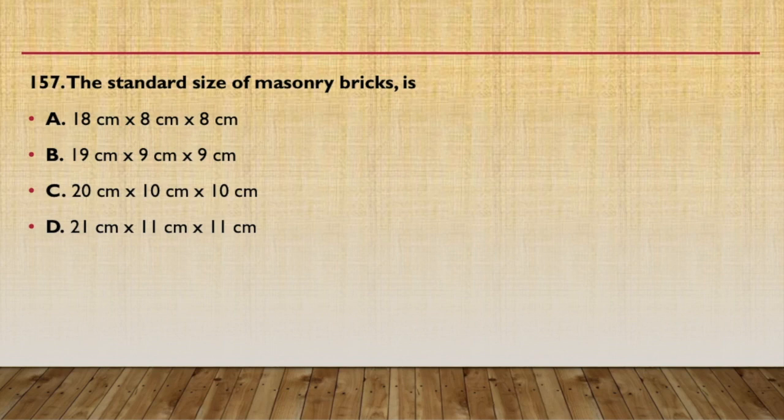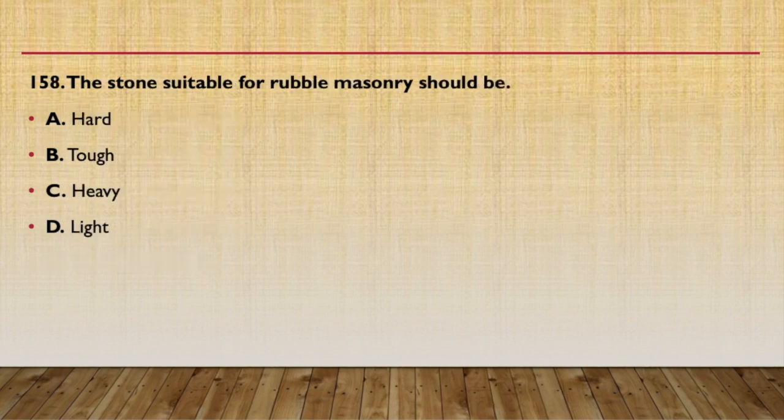The standard size of the masonry brick is 18 by 18 by 8? This is a very easy question. We should not discuss it. It is 19 centimeter by 9 centimeter by 9 centimeter. B option is correct. The stone suitable for rubble masonry should be hard, tough, heavy, or light? For rubble masonry purpose, we should use hard stones. Always remember this. For rubble masonry, we will use hard stone. For retaining walls, we will use heavy stones.